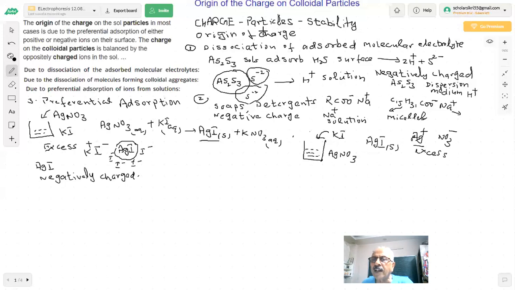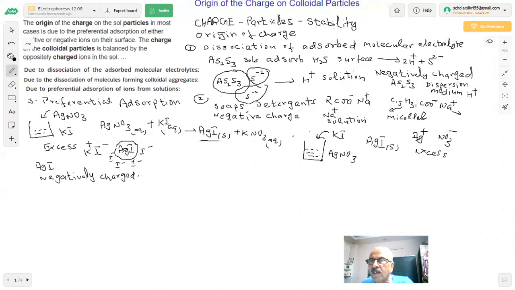And again, I am saying preferential adsorption will take place. Please listen to me very carefully because this is a question which was given 2 years back. Which of the two will be preferably adsorbed? AgI will adsorb the common ion. Silver is there, so it will take silver ions.